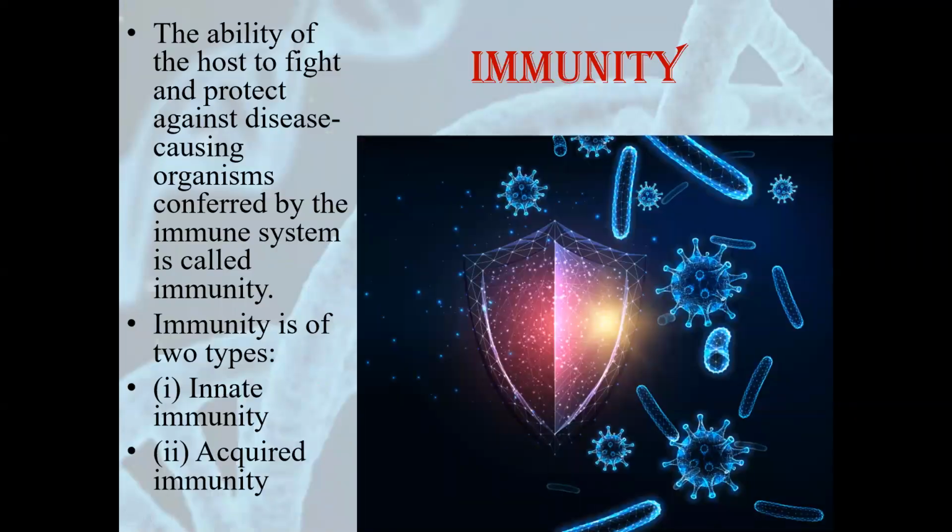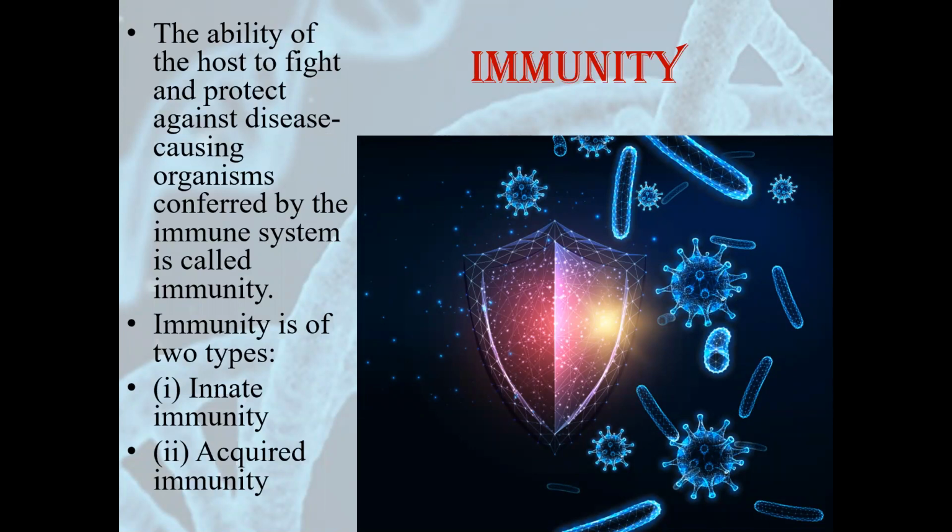What is immunity? Immunity is the ability of the host to fight and protect against disease causing organisms conferred by the immune system. This is the capability of an individual or an organism to fight against diseases. Suppose if you get any disease, we have already discussed that diseases are caused due to pathogens, that is by microorganisms.